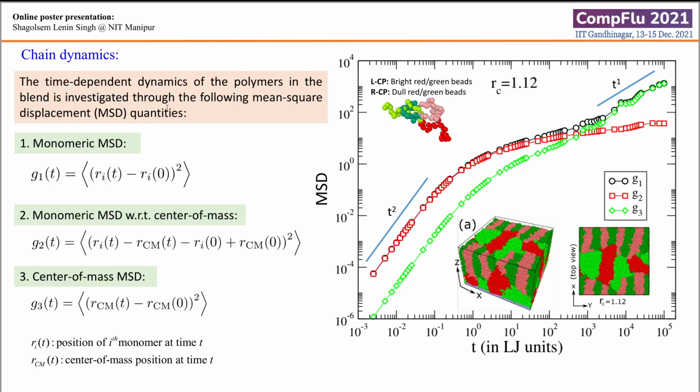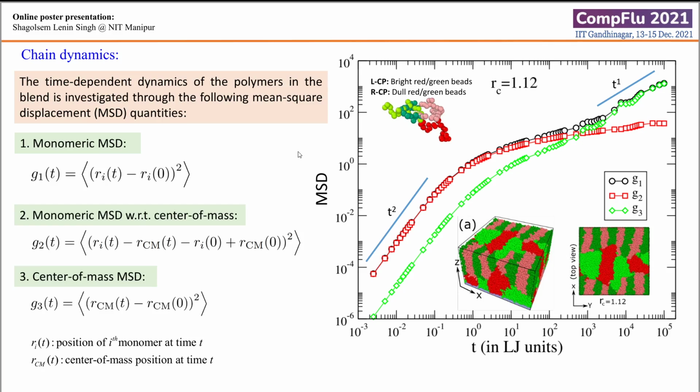So the chain dynamics of the system is investigated by means of the following MSD, mean square displacement quantities. First is monomeric MSD, defined as the mean square displacement of each monomer averaged over the number of monomers, which we do for the number of chains present in the system. Now, second is the monomeric MSD with respect to the center of mass, and the third is the center of mass MSD, and each of these are represented by G1, G2, and G3 respectively.